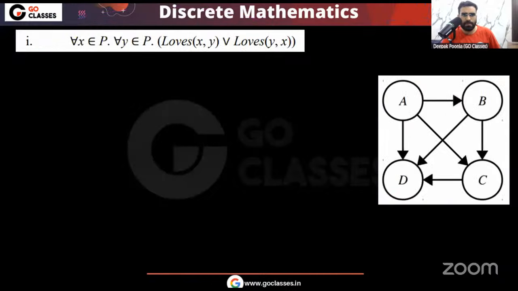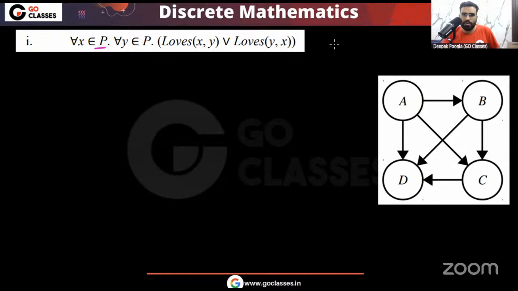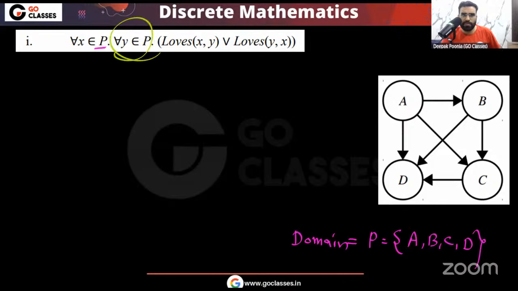So let's see the first one. Pause the video and tell me the answer. What do you think? This first order logic expression, is this true or false for this diagram? So let's solve it. You can see we are saying for all x, for all y. What is P? P is basically the domain, and that contains four people A, B, C, D. We are saying that x belongs to P, y belongs to P.